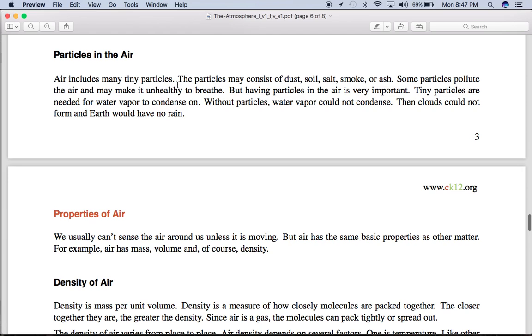Air includes many tiny particles. The particles may consist of dust, soil, salt, smoke, or ash. Some particles pollute the air and make it unhealthy to breathe. But having particles in the air is very important. Tiny particles are needed for water vapor to condense on. Without particles, water vapor could not condense. Then clouds could not form and Earth would have no rain.